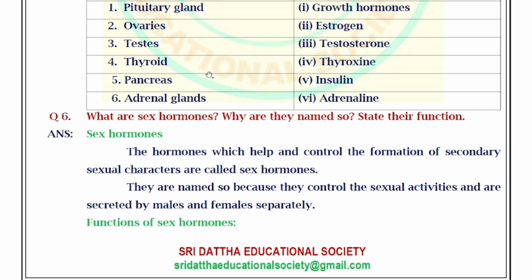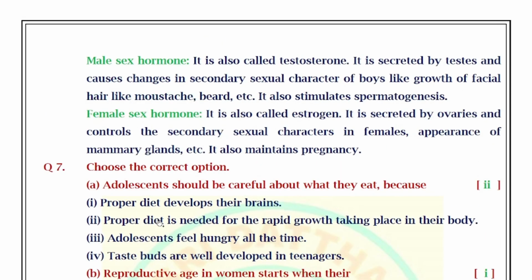Functions of the sex hormones are: two types of sex hormones. Male sex hormone, it is also called testosterone. It is secreted by testes and causes changes in secondary sexual characters of boys like growth of facial hair like mustache, beard, etc. It also stimulates spermatogenesis.